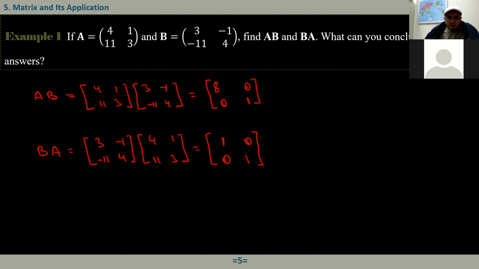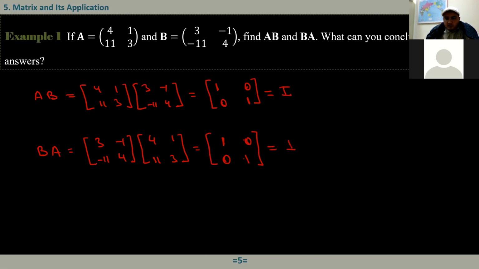Did we calculate the first one correctly? Because it's the identity element, if it is I, also this must be I. This is 4 times 3, 12, and 1 times negative 11, minus 11, it should be 1, right? Okay, this should be 1. We made a mistake. So now we know that we are familiar with this matrix, the identity element 1, 0, 0, 1.